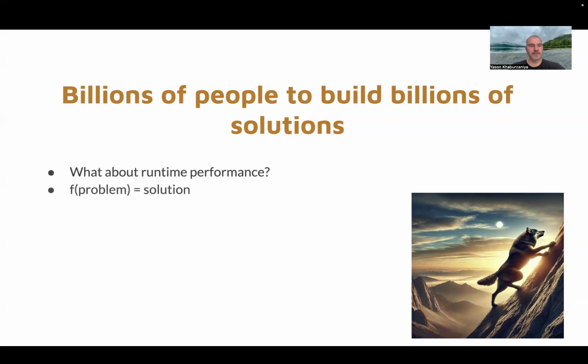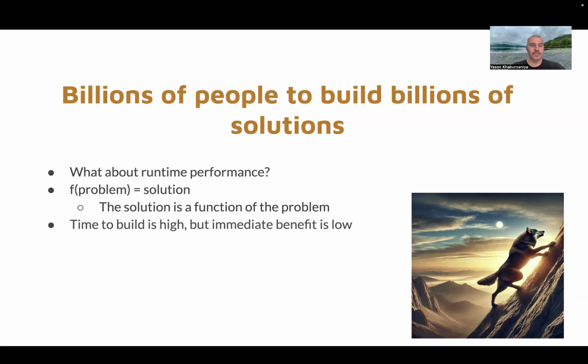We're going to get philosophical here for a second and say that the solution is a function of the problem. And with that in mind, we're going to think of categories of problems we can solve with the documentation as code concept. One such category is anything where time to build is high, but immediate benefit is low, like a proof of concept that nobody is going to like.